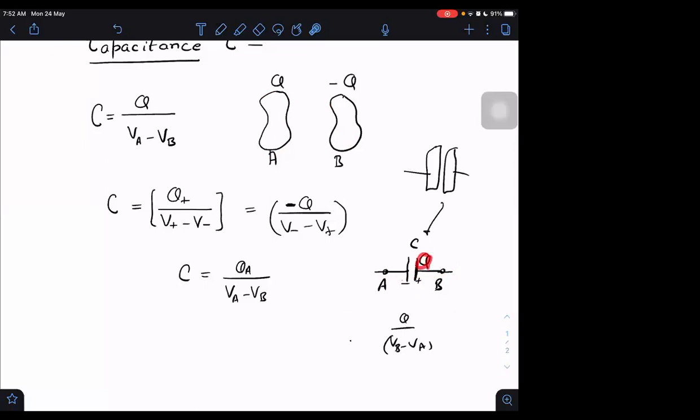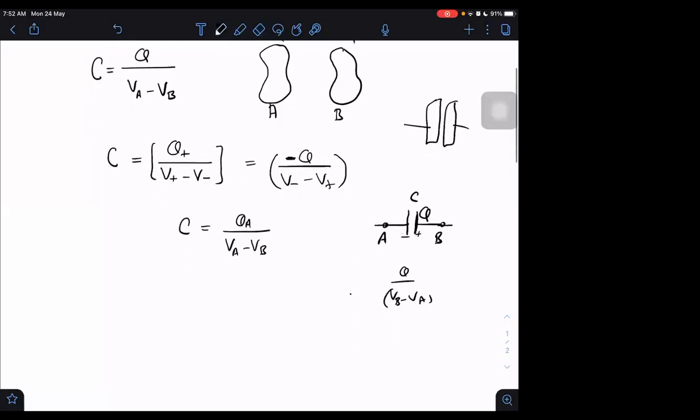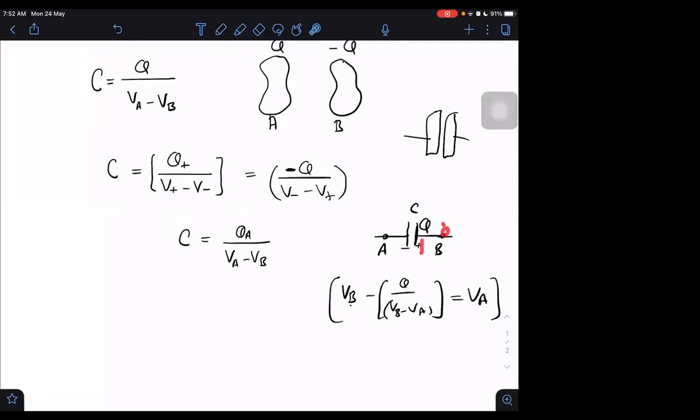Wherever that unknown charge is kept, we can assume that side to be positive. If the charge is not known to us, we can always do like that. Okay, right. I can say VB minus the potential difference across the plates is equal to VA. That will be our equation. We started from VB, we assumed it to be positive, and this is the potential difference Q upon VB minus VA. Then we took VB minus the potential difference will be equal to the potential of